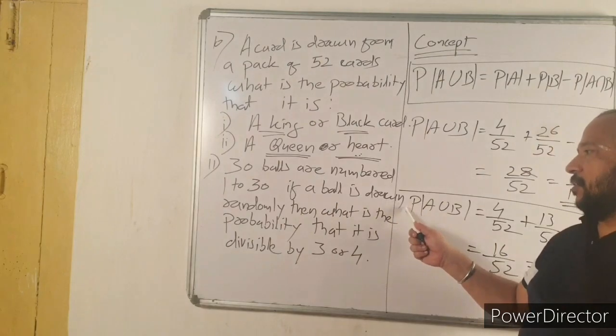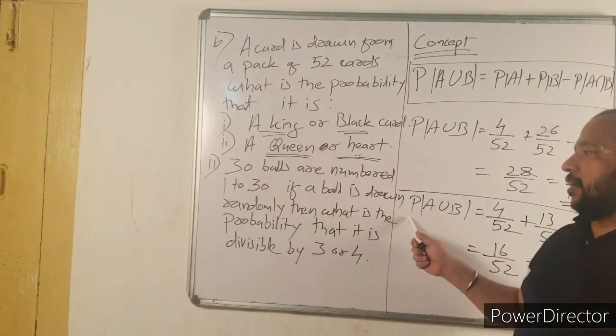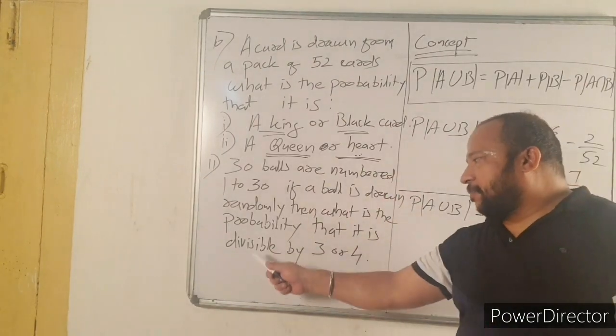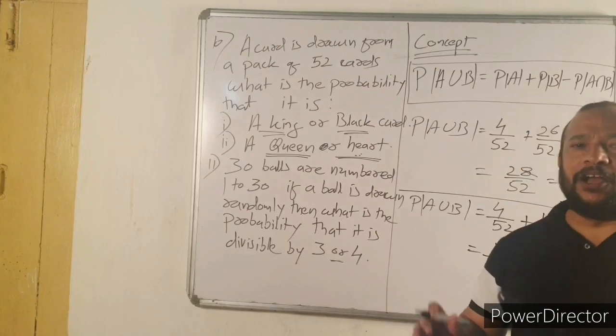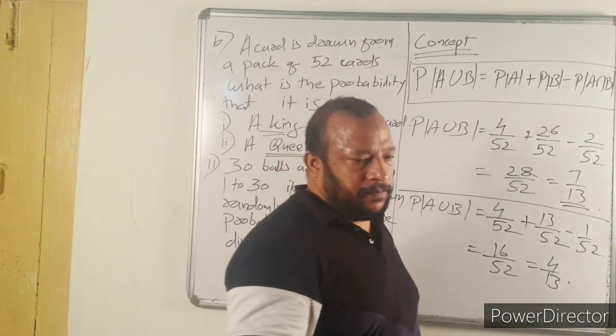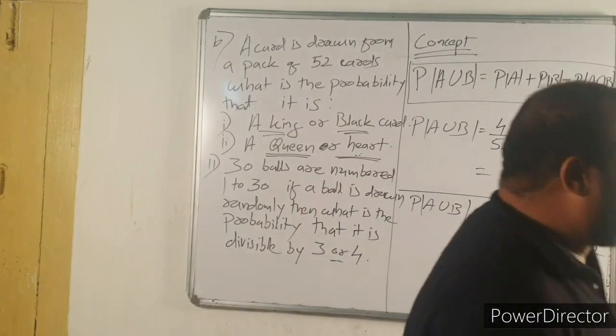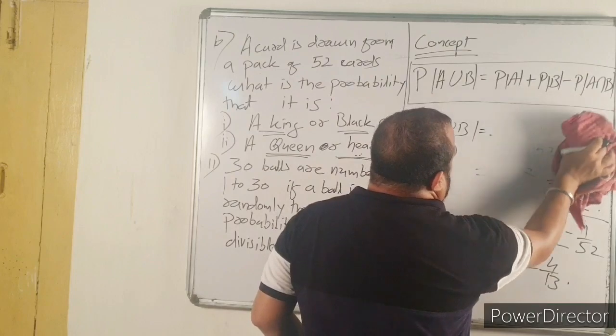If a ball is drawn at random, then what is the probability that it is divisible by 3 or, which means again union, 4? So, a ball related question, divisible by 3 or 4.